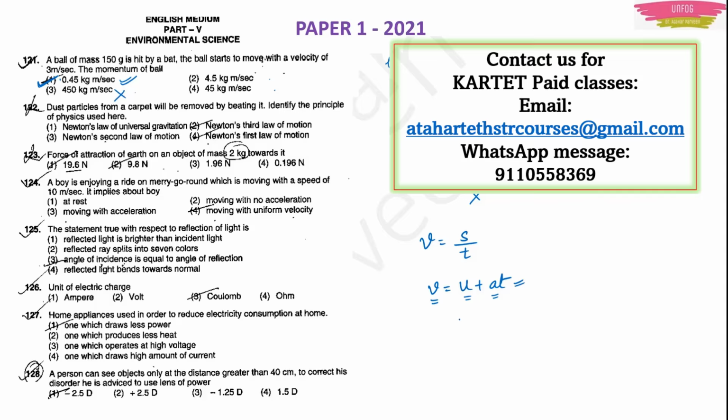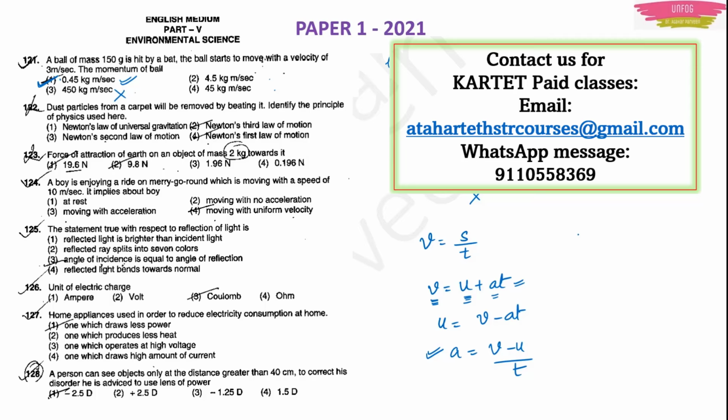So they may ask you this type of question wherein you have to use v is equal to u plus at. Either they will ask you the final velocity, so you can use the formula directly. Or if they ask you the initial velocity, you write it like this, v minus at. Or if they ask you to find the acceleration, you have to write v minus u upon t. The maximum chances, I am expecting this type of question, which involves acceleration, which can be calculated using v minus u upon t. Okay, so this is one thing.